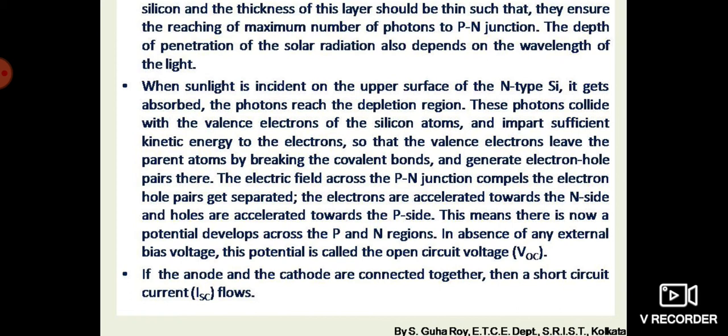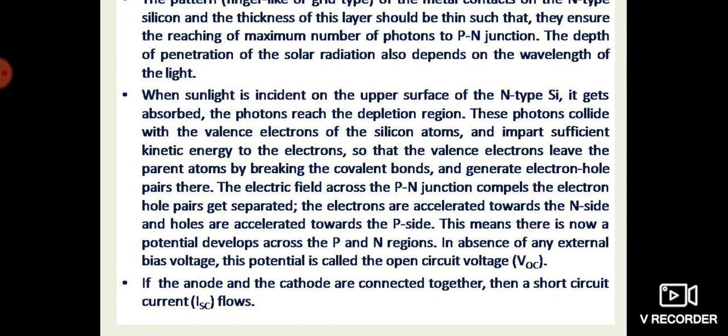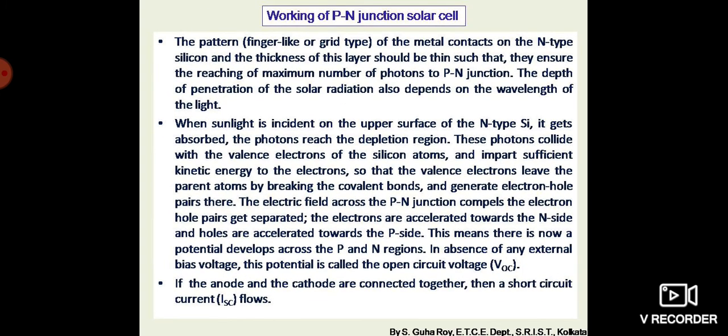See the third point. If the anode and the cathode are connected together, that is, if these two terminals of the solar cell are shorted together, then a short circuit current will flow through the external circuit, as I already told you.